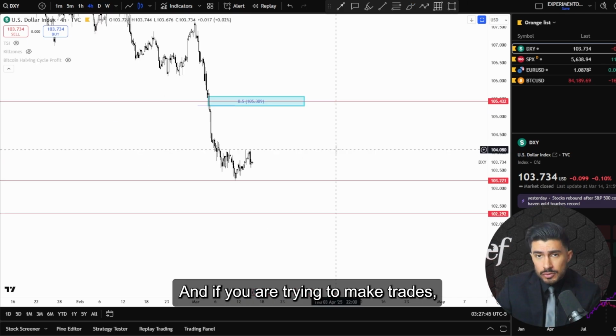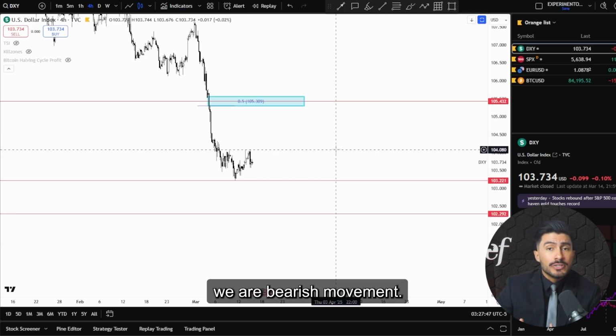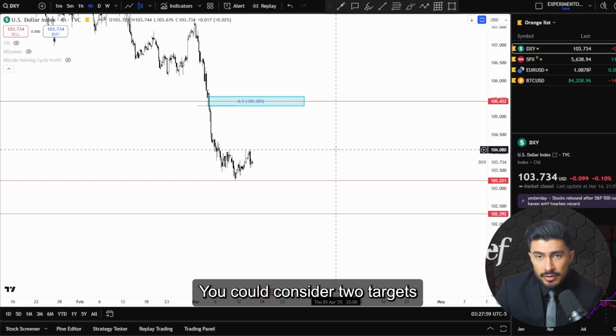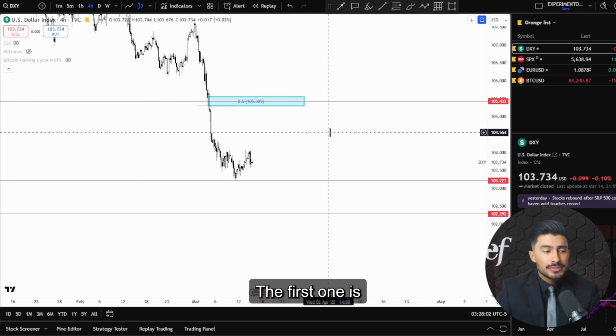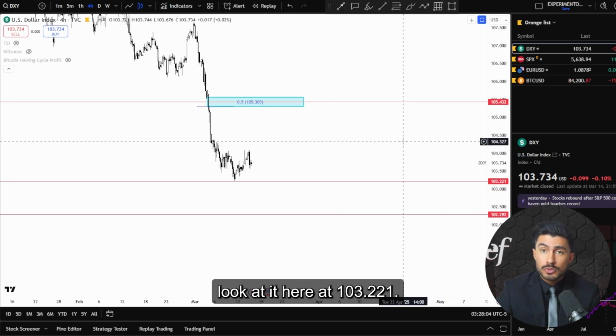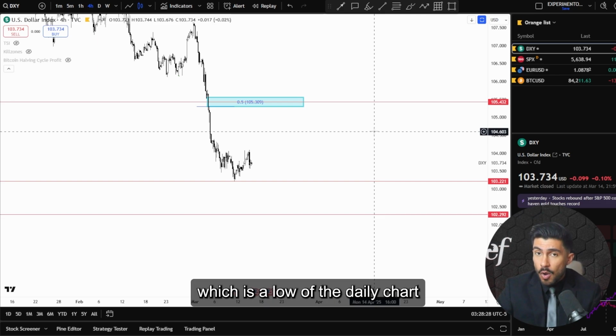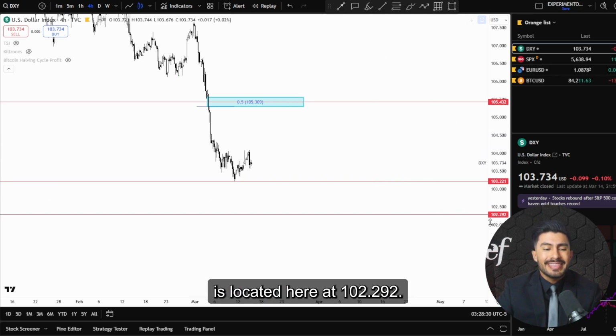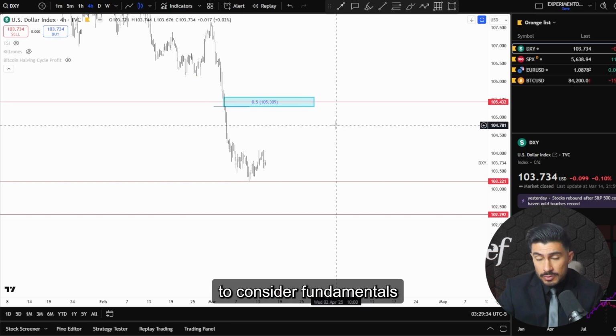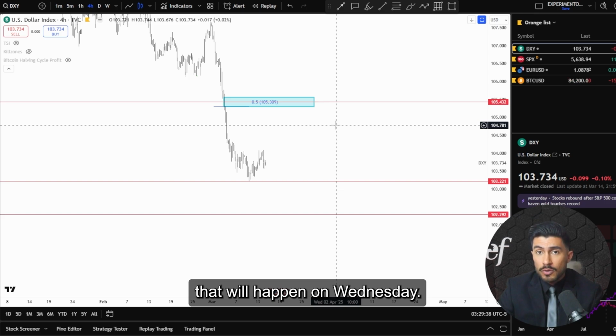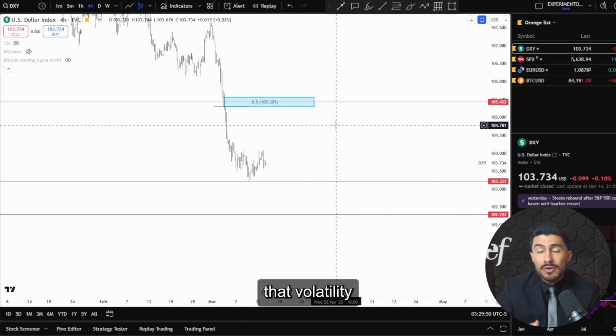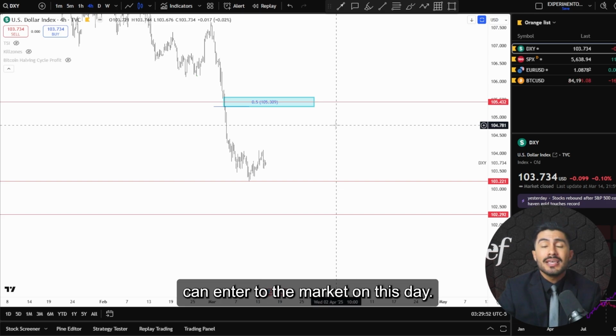And if you're trying to make trades with a bearish movement, you could consider two targets for this week. The first one is located here at 103.221, and the other one, which is a low of the daily chart, is located here at 102.292. This week it is important to consider fundamentals like the possible rate cuts that will happen on Wednesday, so consider that volatility can enter the markets on this day.